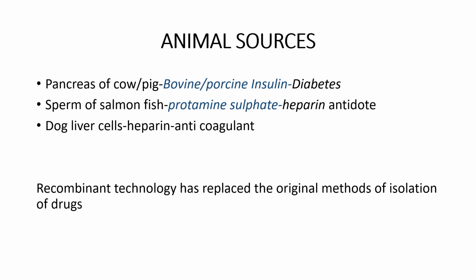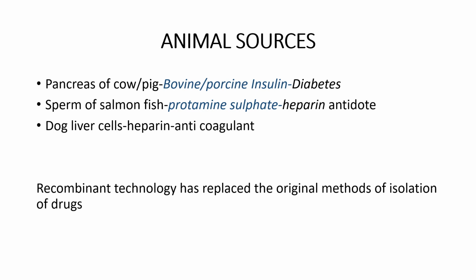Okay, and similarly a drug called protamine sulfate. So this drug is used as an antidote for heparin overdose. So heparin is basically a drug used as anticoagulant, okay, in order to prevent clotting. So when heparin dose becomes too much, and the patient has bleeding episodes, then you have to reverse the heparin action. So for that purpose protamine sulfate is used.